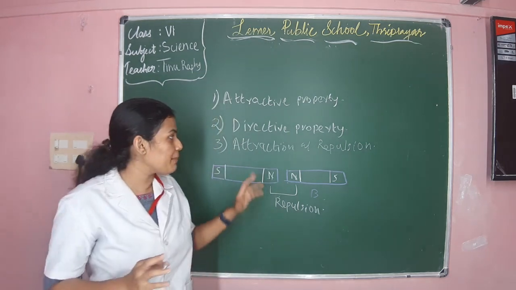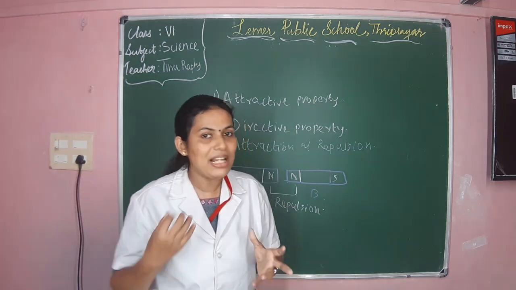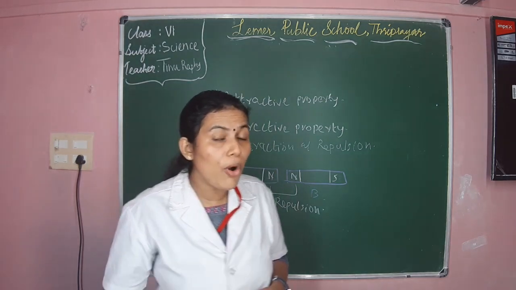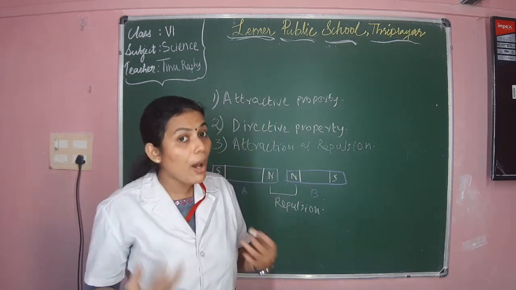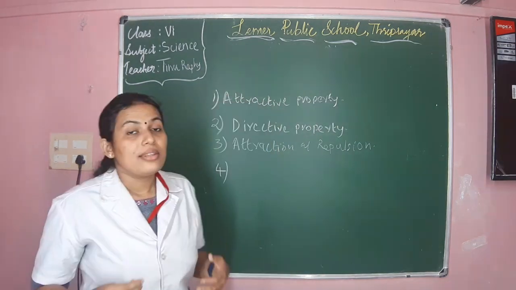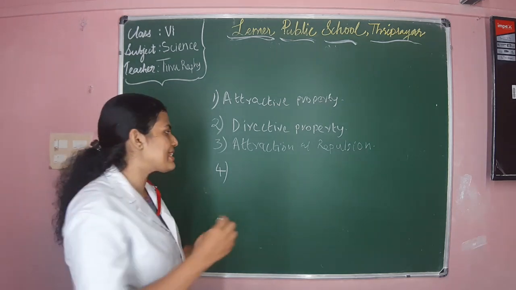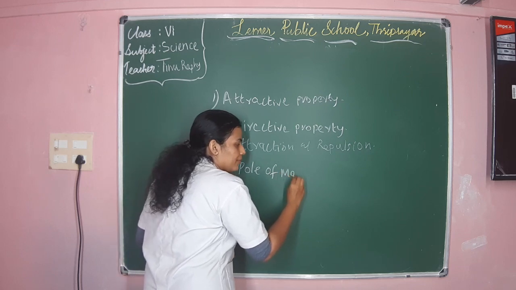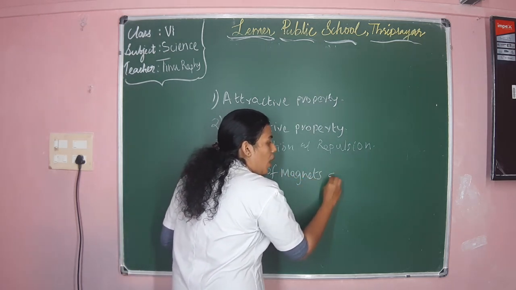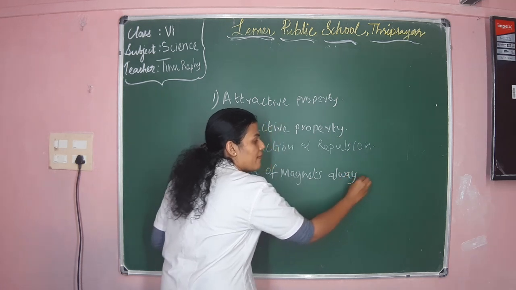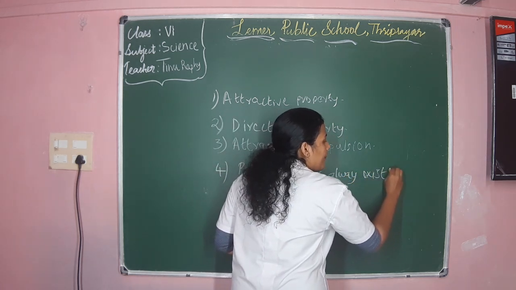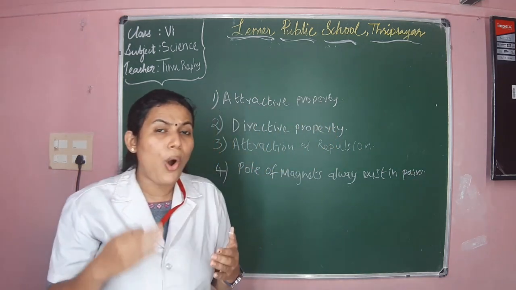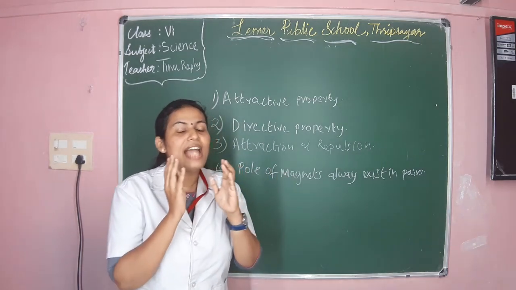So the magnet has the property to attract and repel. I hope this concept is clear now. Now let's move to the fourth property of the magnet, that is, the poles of the magnets always exist in pairs. That means a magnet will always have a north pole and south pole.